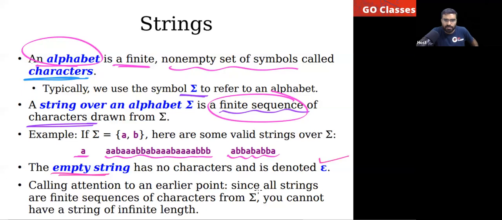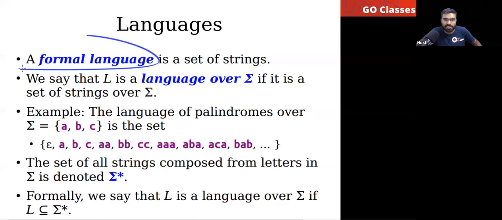And remember this point: a string is a finite sequence of characters. You cannot have a string of infinite length. Very simple point. Next, what is a language? We have already seen that a language is a set of strings. What is sigma star? Sigma star is the set of all strings. And every language is a subset of sigma star.